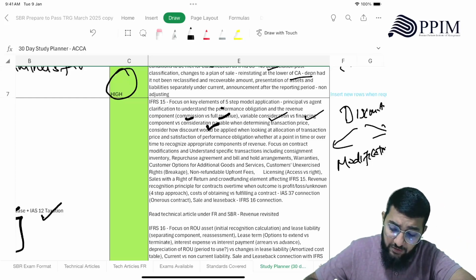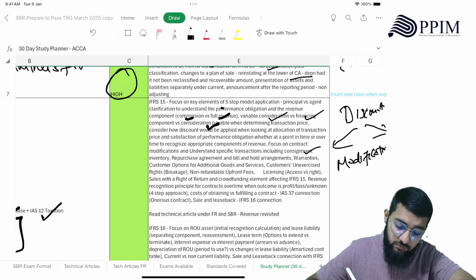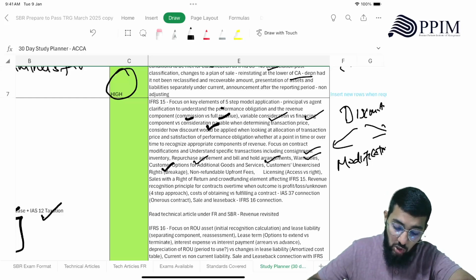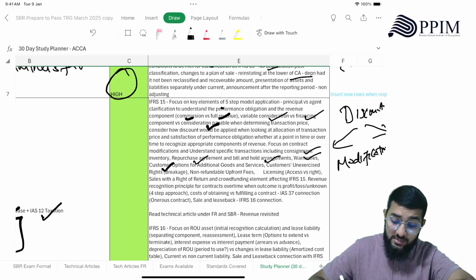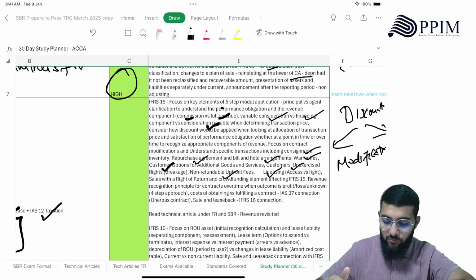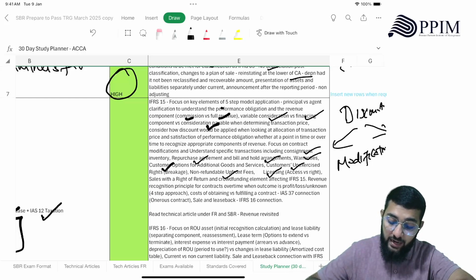Then understand specific transactions. You need to know consignment, inventory, repurchase agreements, very important, put, call, forward. Then bill and hold arrangements, you need to know that. Warranties, customer options for additional goods and services, customers' unexercised rights, or you call it breakage, non-refundable upfront fees, and licensing. Licensing with the access or right to use. How does that work? You should know that.